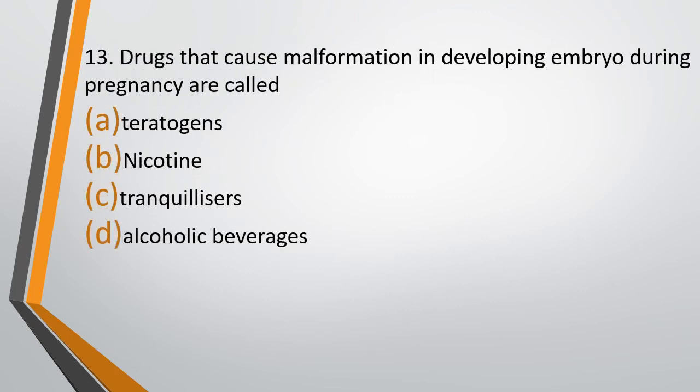Question number 13. Drugs that cause malformation in developing embryo during pregnancy are called teratogens, nicotine, tranquilizers, or alcoholic beverages. Malformations in developing embryo is caused by drugs which are called as. The correct answer is option A, teratogens.